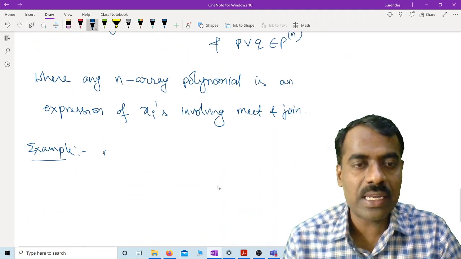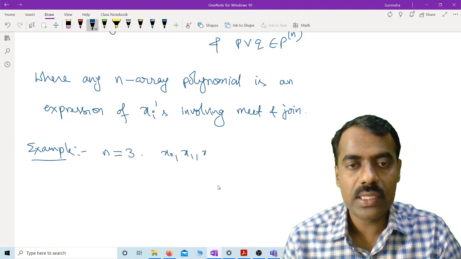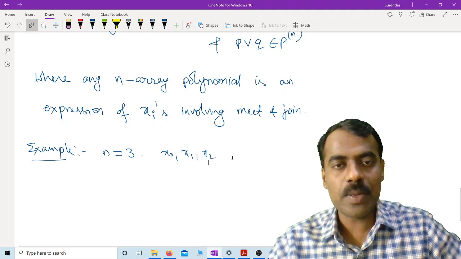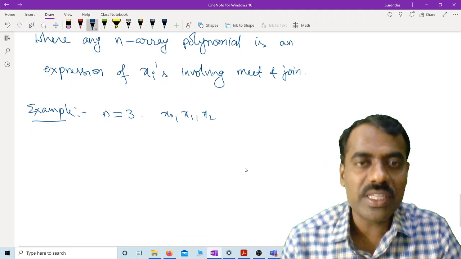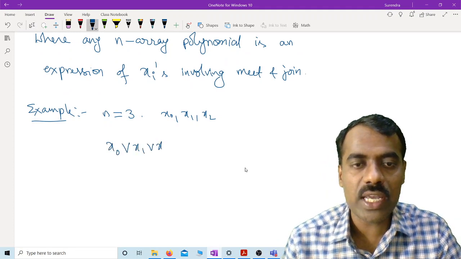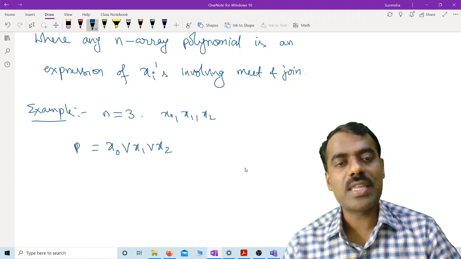If I take n as 3, that means 3 variables: x naught, x1, x2. Then can you give some 3-ary polynomial? I can give x naught join x1 join x2. This is my one polynomial. Are you following? So can you give any other polynomial?